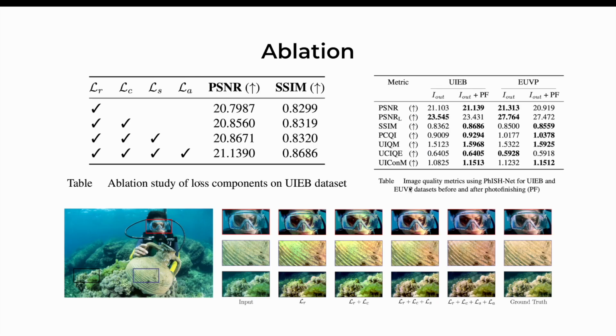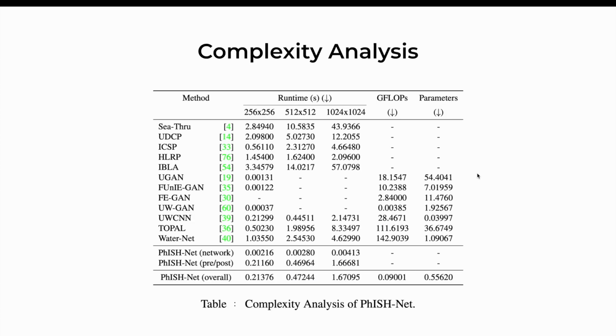Moving on, we run ablation on the various losses used, and as you can see, both metric wise and visually, using all the 4 losses yields a much better result. And we've also seen the impact of photo finishing, where most of the metrics seem to improve upon using photo finishing. Finally, the method is extremely lightweight at only 0.55 million parameters and 0.09 gigaflops, and the runtime of the network is also very low.